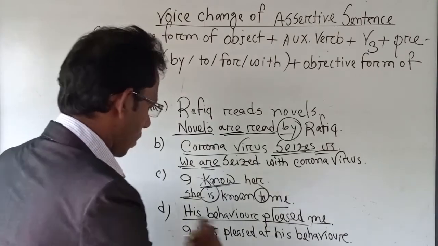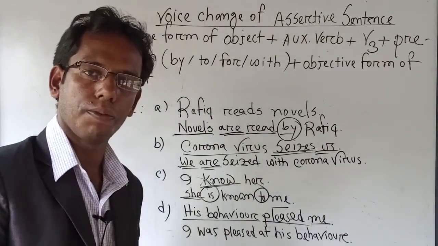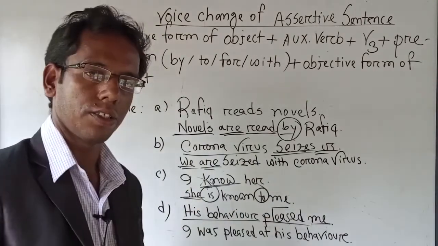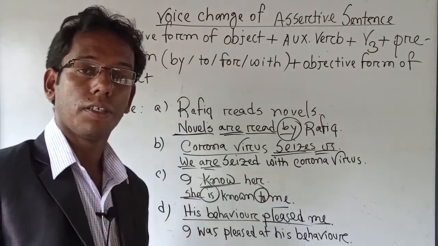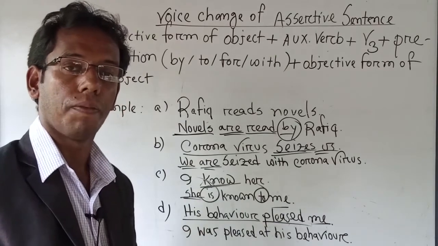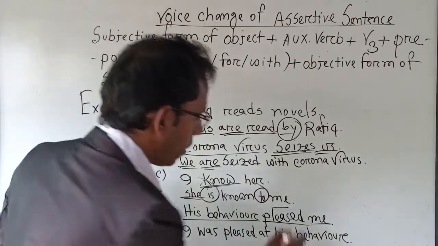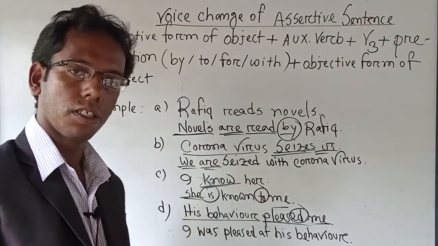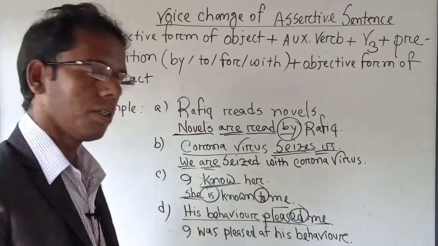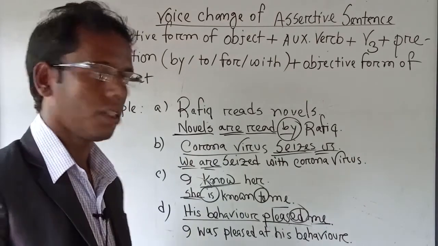This is past tense. We have to follow this sentence carefully. How can we identify past tense? We can identify tense by observing the verb. Here the verb is pleased and "ed" is situated here. That's why we can easily understand that this is past tense.